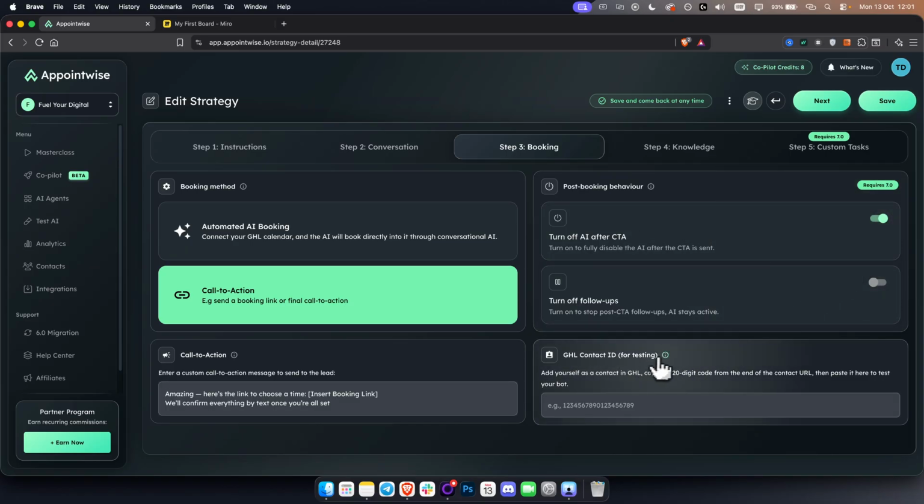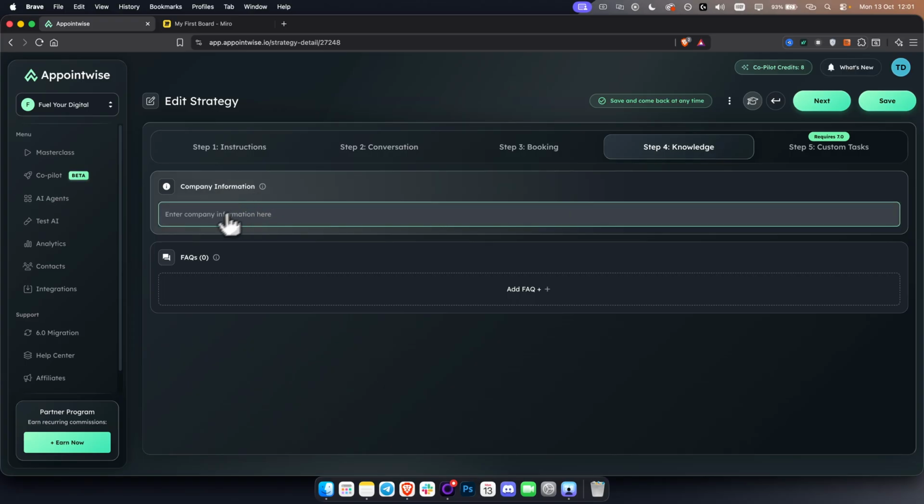Go High Level contact ID. This is for testing purposes. You can add yourself as a contact in Go High Level, and the AI appointment setter will contact you in this case, and you would be able to talk with the AI appointment setter. You also have test AI here, so you can test your AI appointment setter, okay?